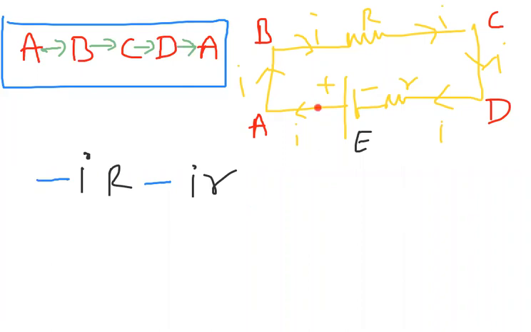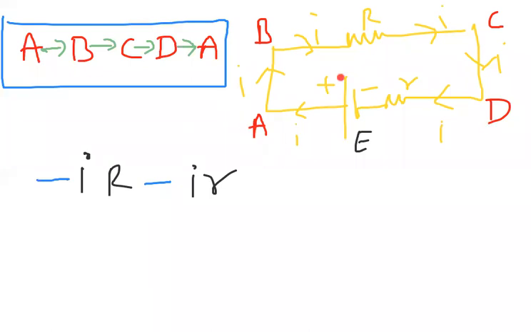Next, here the cell is there. The cell has EMF E. This is also called a source of potential difference, so we can treat it as a potential difference. Whenever we observe a cell, we have to check where we are traveling from and to. Don't look at the current direction. We are traveling from D to A.